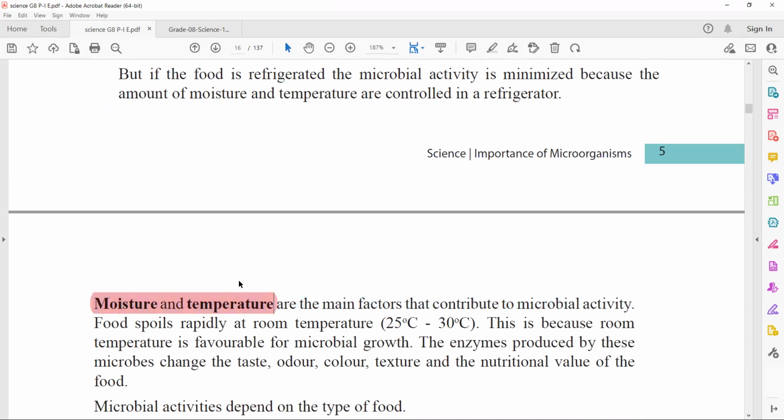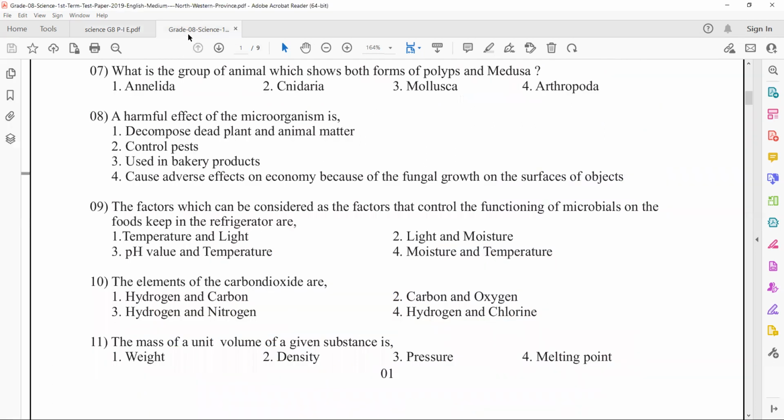Moisture and temperature. Because in Sri Lanka, not only in Sri Lanka, all around the world, education is examination only. So if you want to pass the examination, just go through your book thoroughly. Okay, moisture and temperature are the factors that contribute to microbial activity. Food spoils rapidly at room temperature. So in the refrigerator, the temperature is lower than room temperature, so that the foods are protected. Okay? Right. Moving to the next. Okay, what the factors? Okay, we have done that. Right.